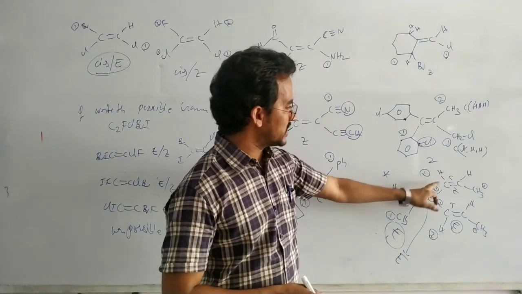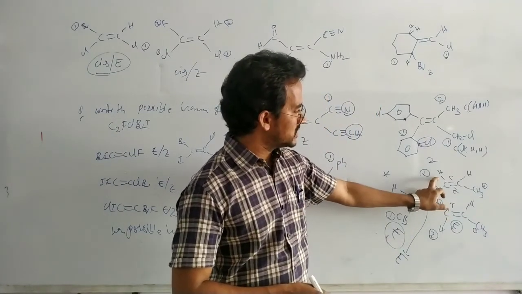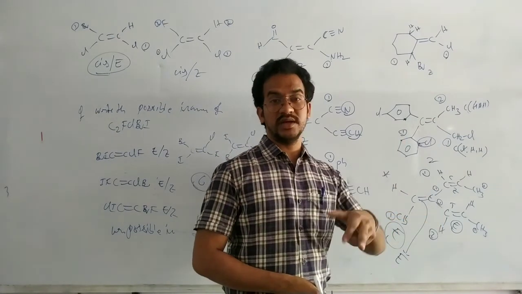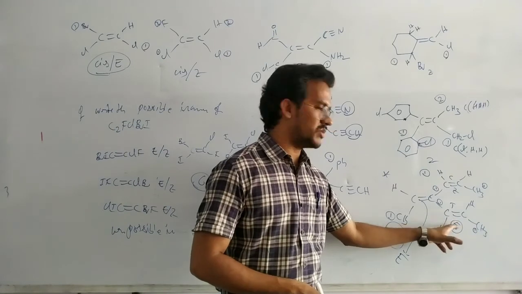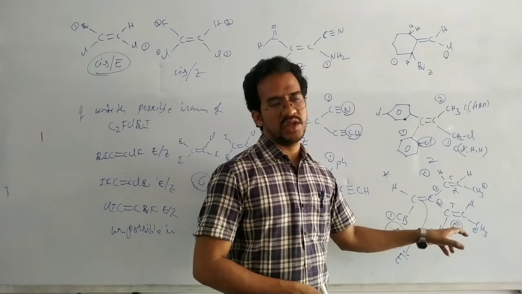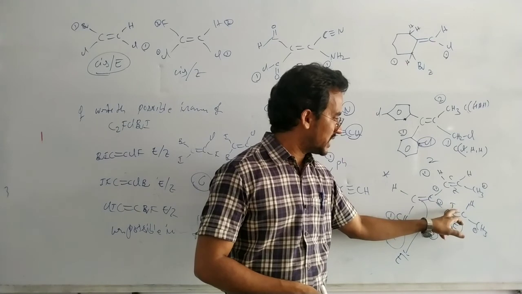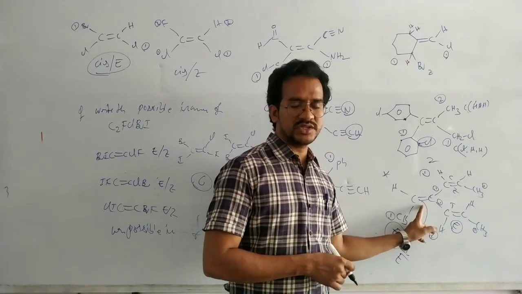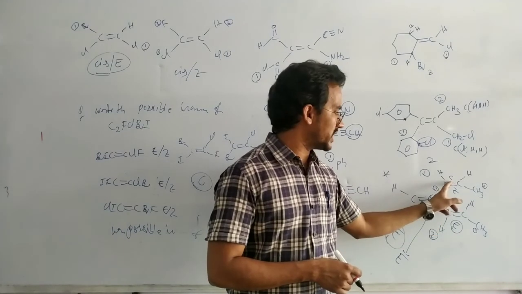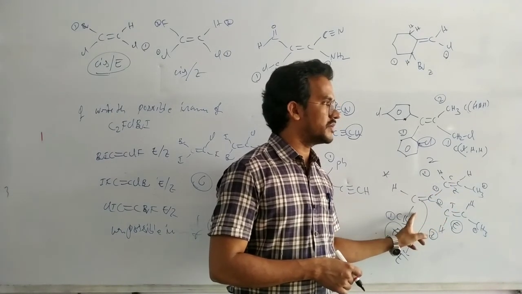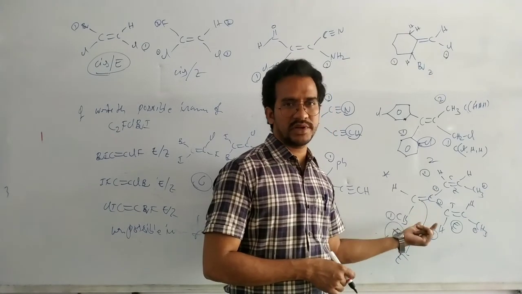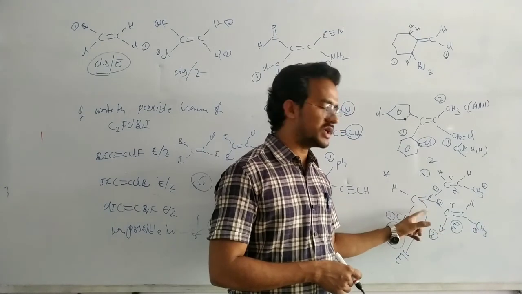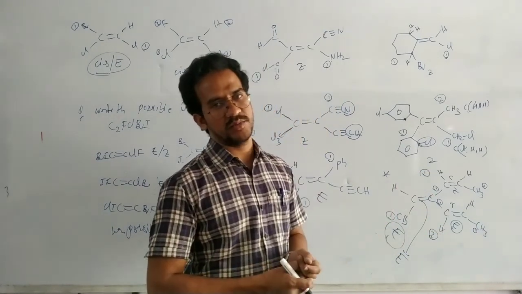In this example, on one side the cis configuration group, here the trans configuration group. The cis configuration group has a higher priority than the trans configuration, because structurally same but geometrically different. If geometrically same, it is also cis, then we cannot give the name configuration for this compound. If geometrically same and structurally same, that means this compound cannot exhibit geometrical isomerism. It is structurally same but geometrically different, so this compound also we can explain as a geometrical isomer.